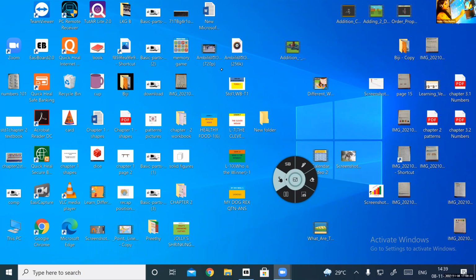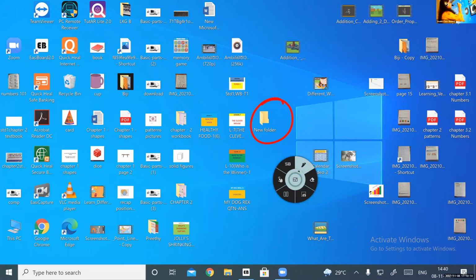You have to make a double click on the icon. If I just double click somewhere else, nothing will happen. See, I'm clicking somewhere else on the wallpaper, nothing happens. You have to go and click on the icon which you want to open. Understood? So I want to open this one. So I'll show you. Double click. Okay. So I have to go and click on that folder or on that icon. I'm going to do that now.